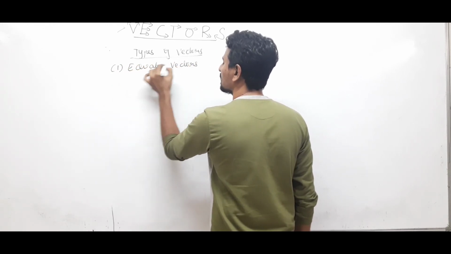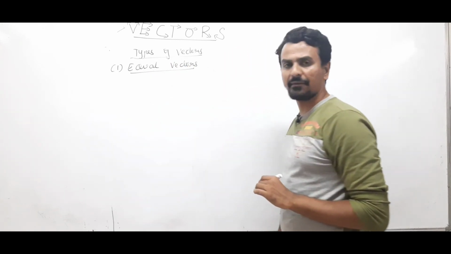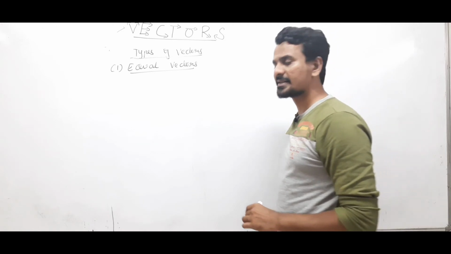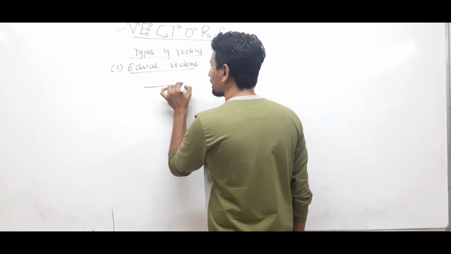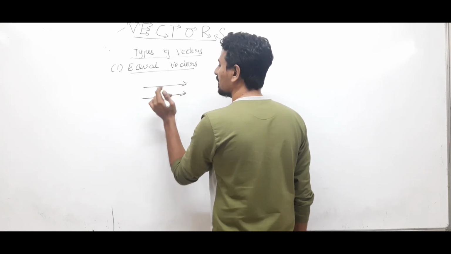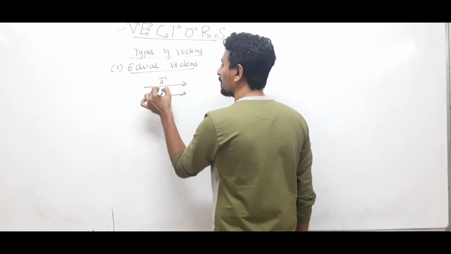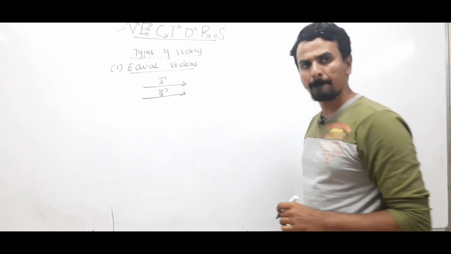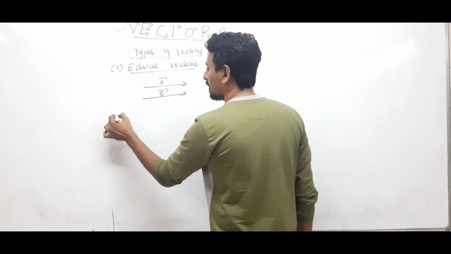Equal vectors means two vectors having the same magnitude and the same direction. This is how. Their magnitudes are equal, the directions are also equal. These are known as equal vectors. Clear? Fine.